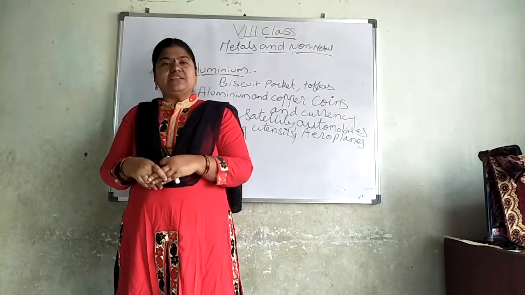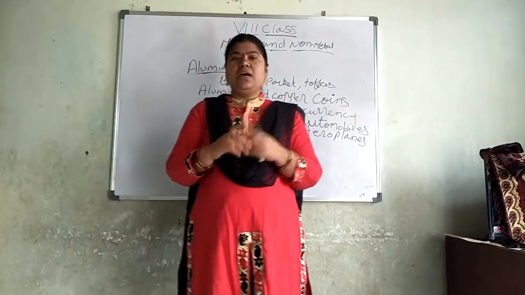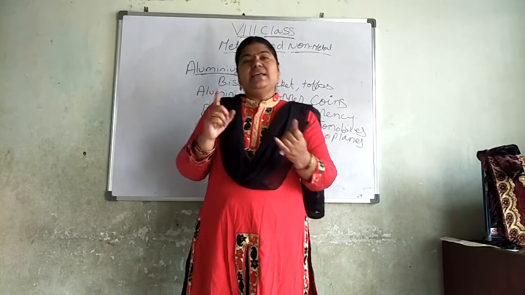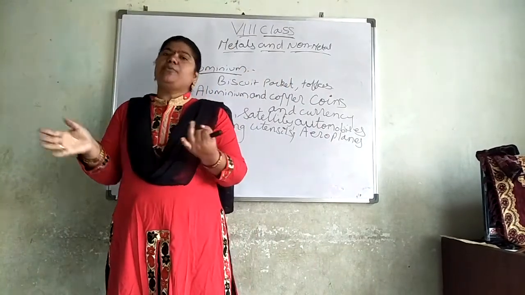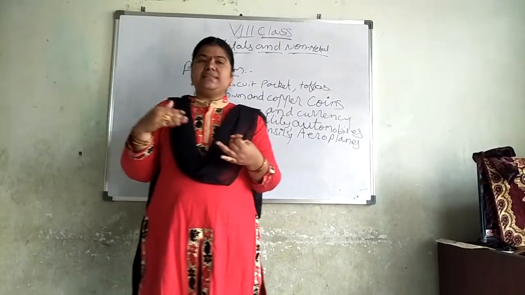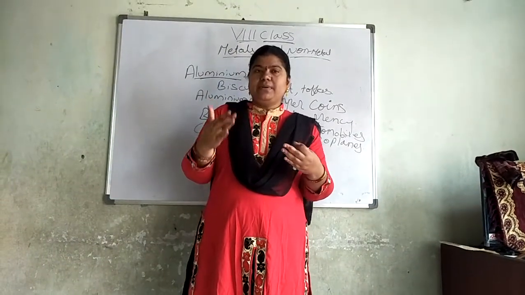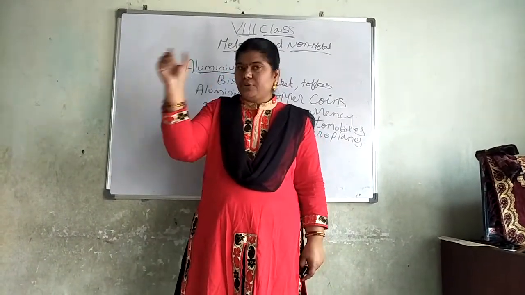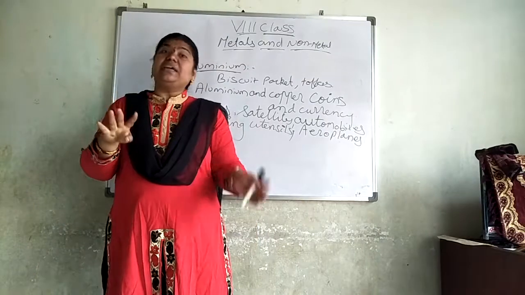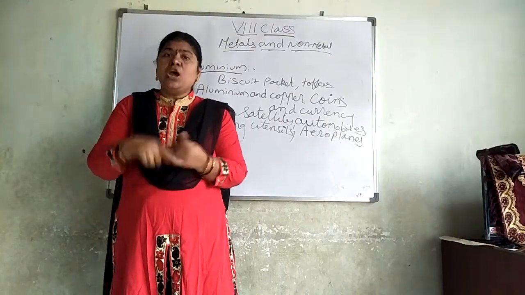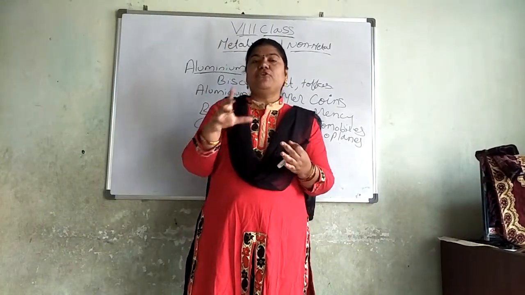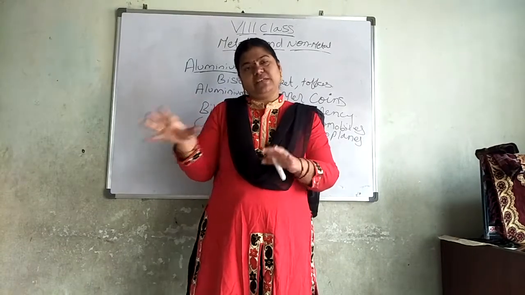Sonority, malleability, ductility, these will not work under this property. Then you will explain about sonority: they produce sound. Then the third one is malleability, ductility, like this. Each and everything you will explain and give examples. If it is 2 marks, you will only tell the properties. If it is 4 marks, you will explain each and everything and give examples for it.